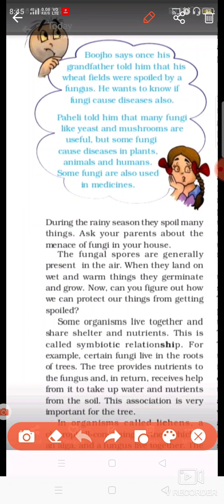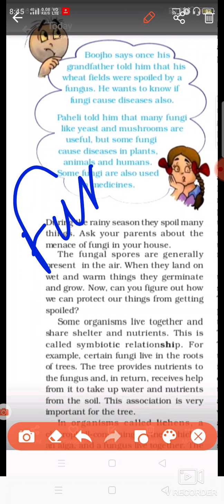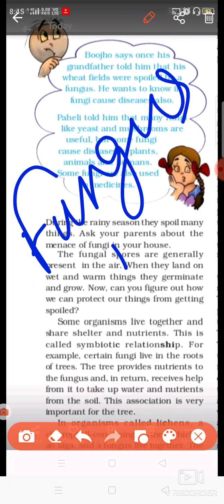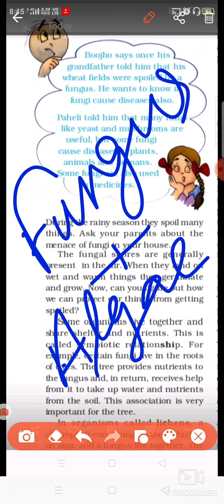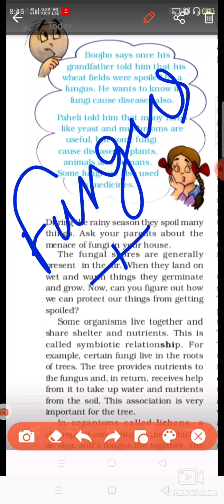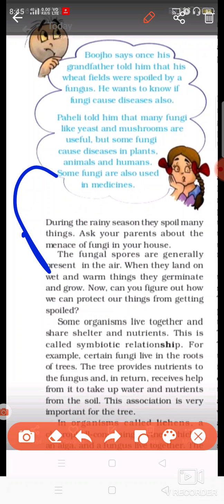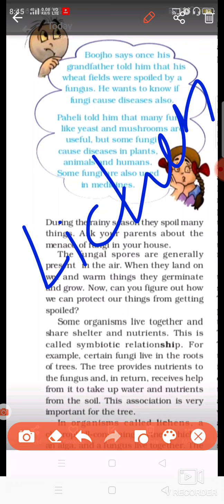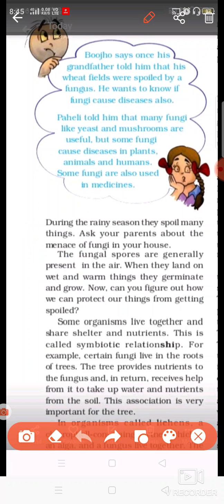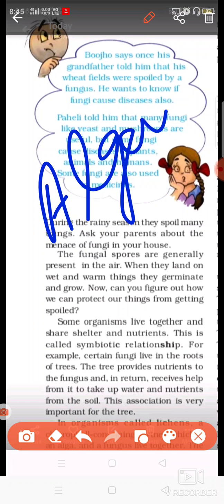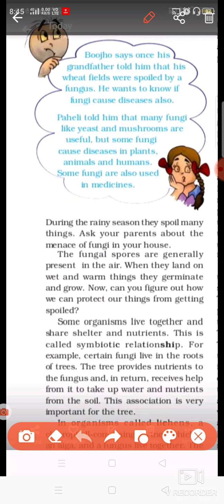So fungus plus algae form a relationship which is known as symbiotic relationship, and such living beings are known as lichen. Why do they live together? Because algae can synthesize the food. And what does fungus do?